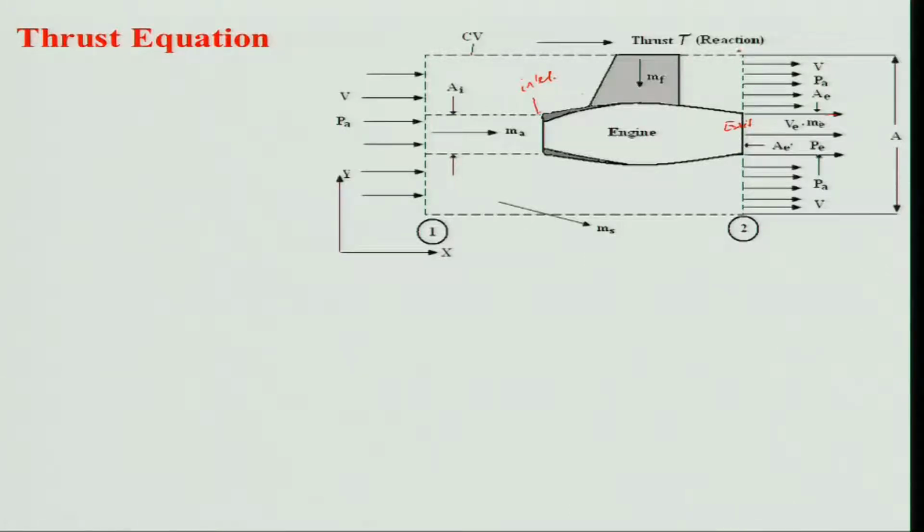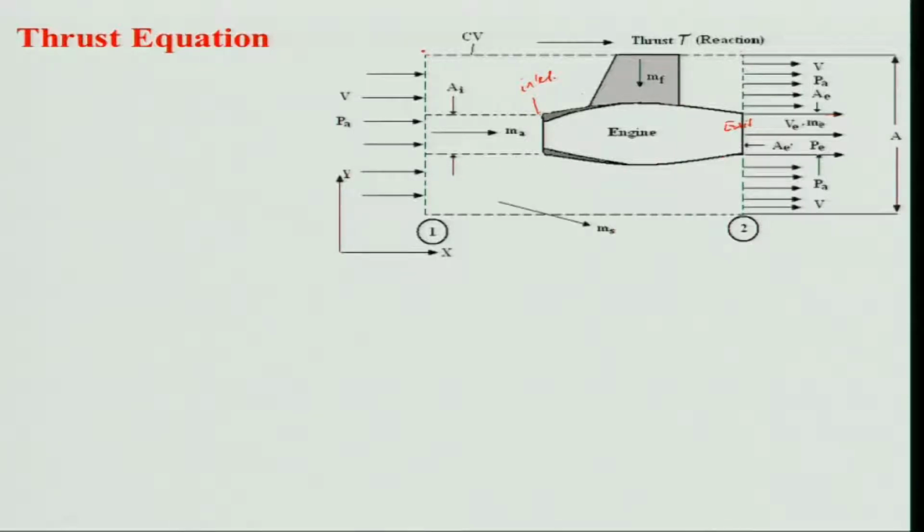For example, why is my control volume exactly at the exit of the engine? Why is the bottom control surface and the top control surface away from the engine, why not nearby or just here itself?